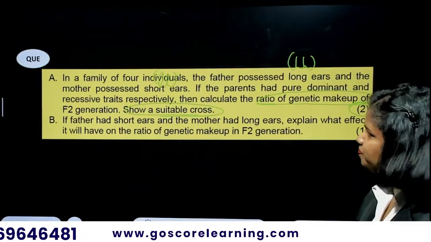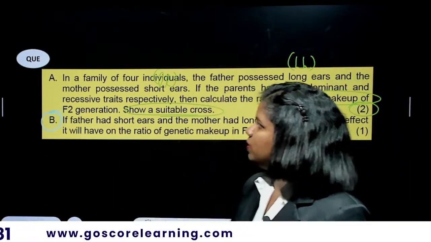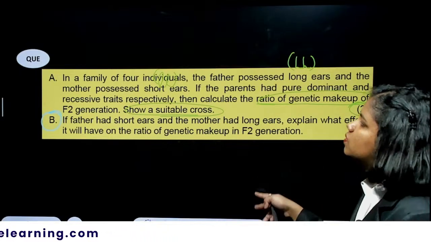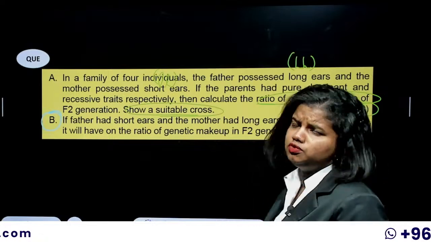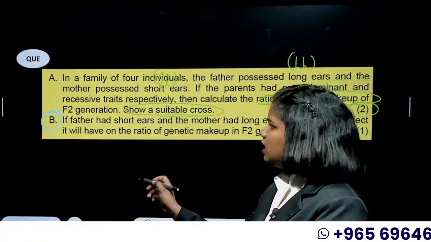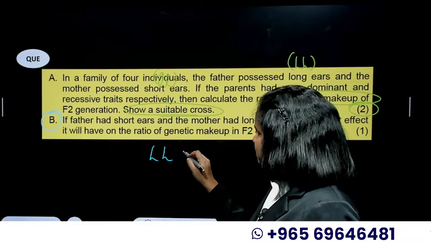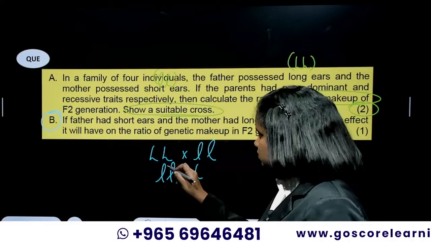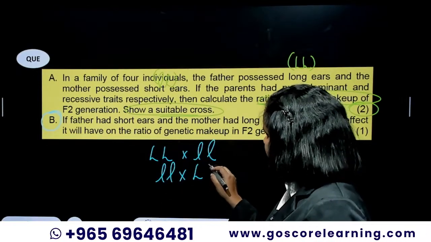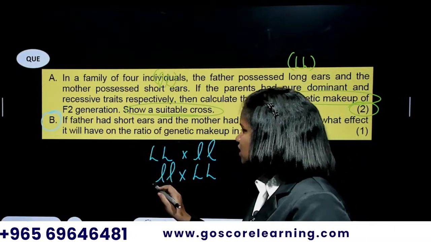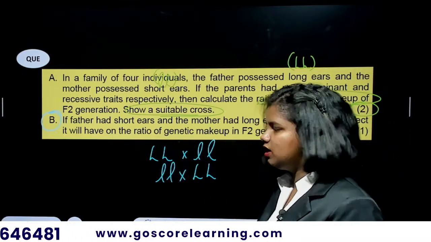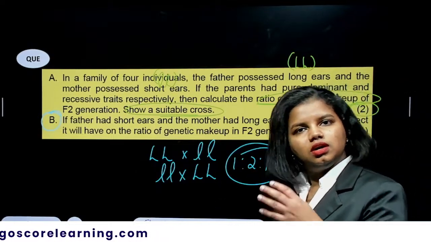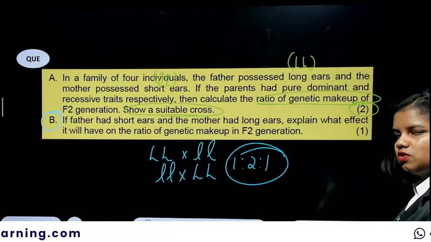It's a sure thing. And there is a B part for that question. If the father had short ears and the mother had long ears, explain what effect it will have on the ratio of genetic makeup in the F2 generation. Nothing will happen. Whether father had capital L and mother had small l, or father had small l and mother had capital L, either way, the genetic makeup in the F2 generation would always be 1 is to 2 is to 1 with heterozygous and homozygous combinations.